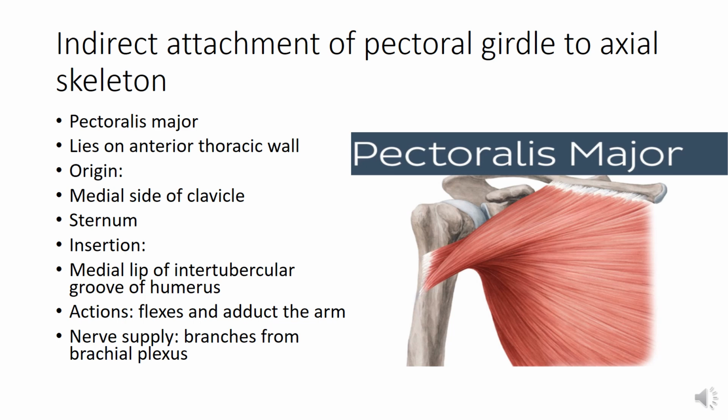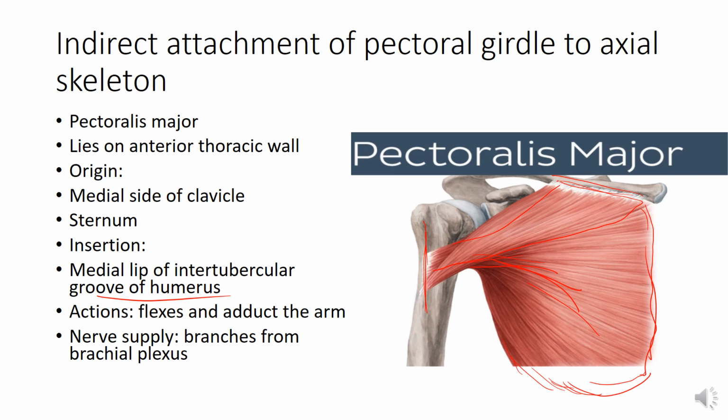Now, the pectoralis major muscle lies on the anterior thoracic wall. Its origin is from, you can see here, the medial side of the clavicle and the sternum. So, it has got two heads. One head is from the clavicle and the other head is from the sternum, and the aponeurosis of external oblique muscle, which is present on the anterior abdominal wall. Its fibers turn and are inserted into the medial lip of the intertubercular groove of the humerus.